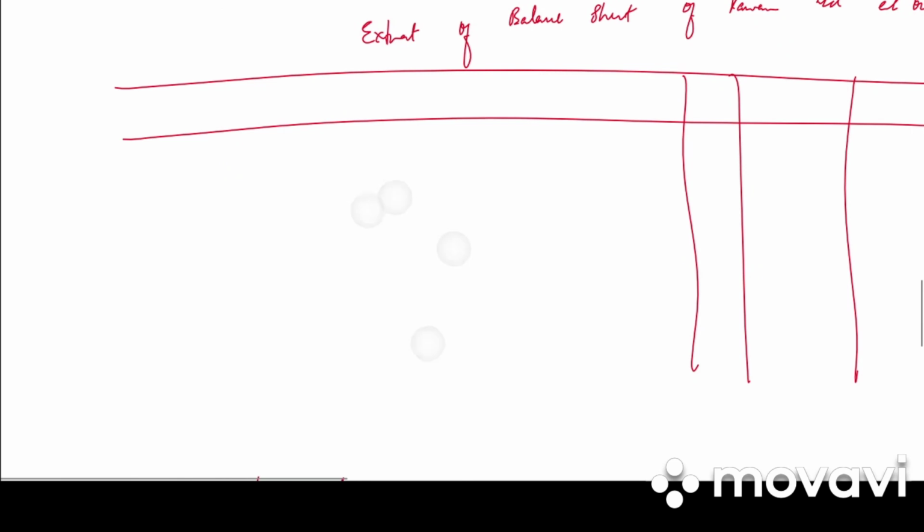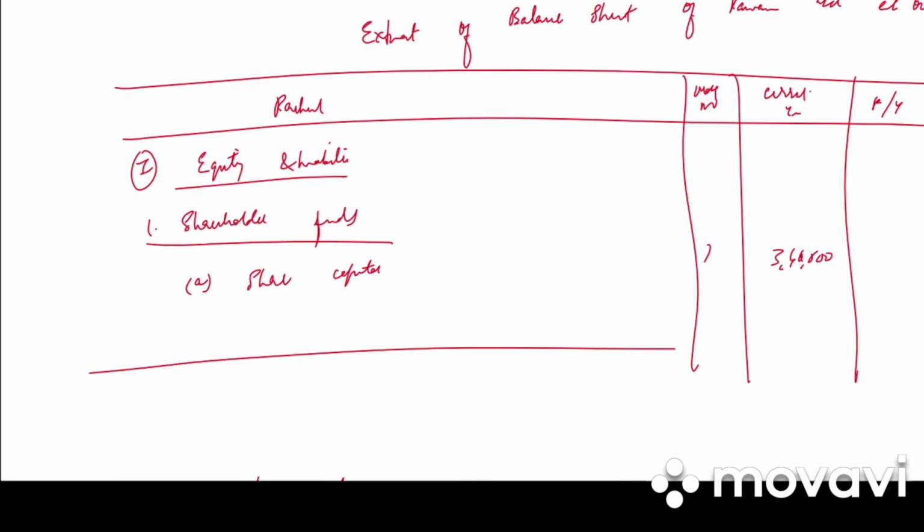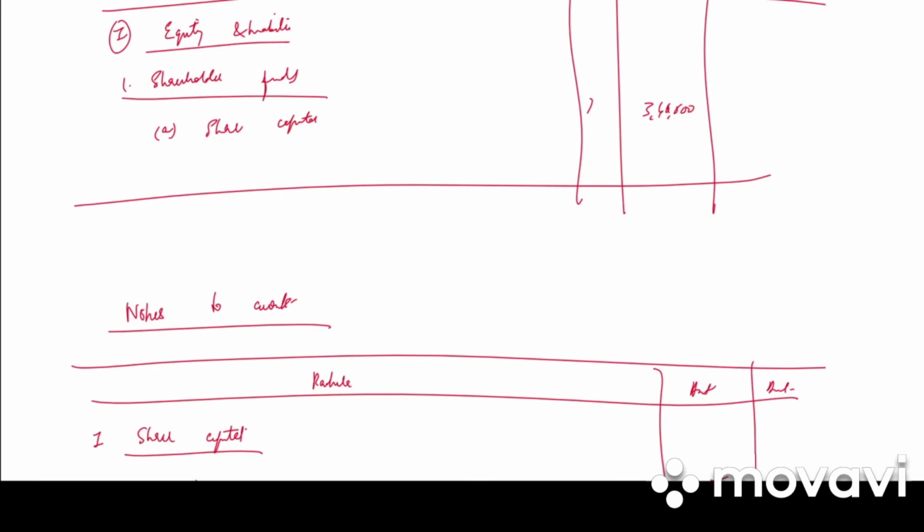So go to the balance sheet. We have particulars, note number, current year and previous year. So under that we have first one, equity and liabilities. Under that we have shareholders' funds. Under that we have share capital. Note number 1, how much is it? 3,40,000. Clear? So this is how we work out the problem. We shall be working out the remaining problems in the next class. Thank you.